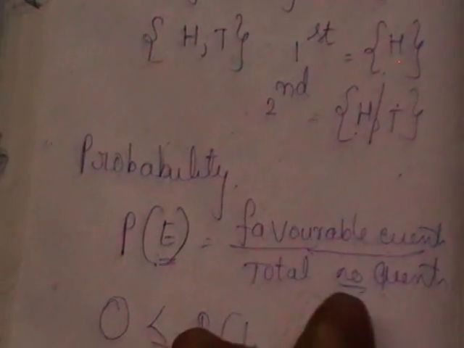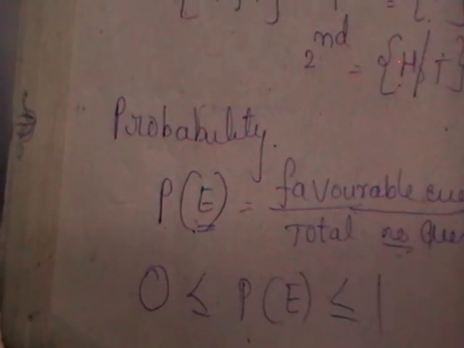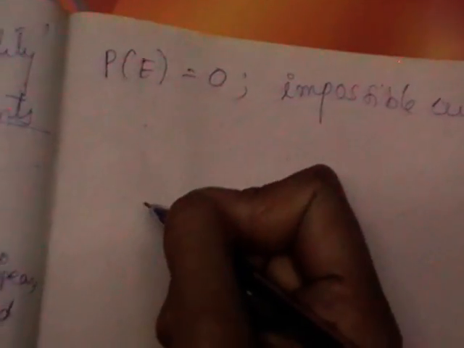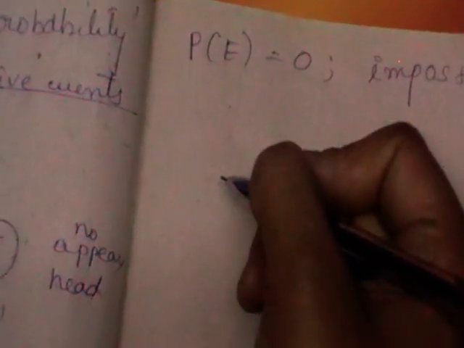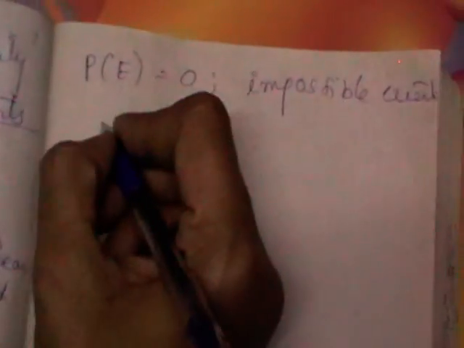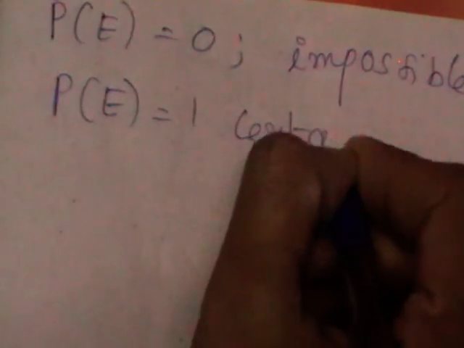Generally, probability lies between 0 and 1. You cannot get a value below 0 or beyond 1. Whenever P of E is equal to 0, we call the event an impossible event, meaning there is no chance of such an event happening. The best example: while tossing a coin, what is the probability of getting 7? There is no chance of getting 7, so P of E is 0. Whenever P of E is equal to 1, we call that a certain event.